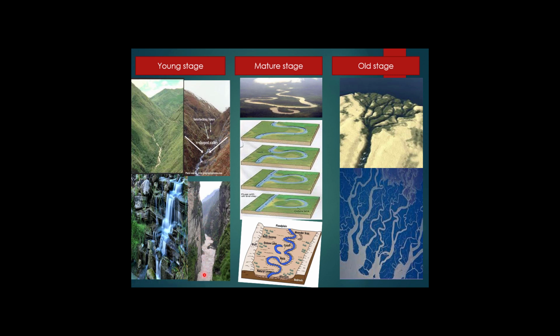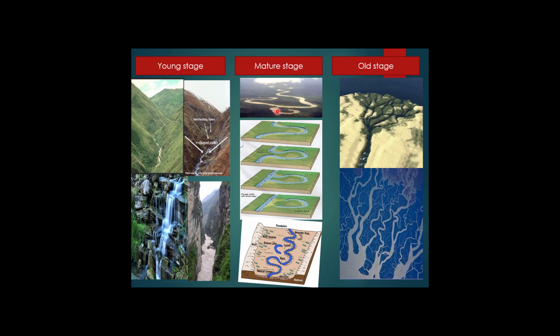You can see here, this is the gorge, a narrow stretch of the mountains through which rivers are flowing with high velocity because of high gradient or high slope. You can find the waterfalls and rapids in this region only. When the river enters the mature stage, you can find the meandering of rivers. The rivers are not flowing in a definite pattern; they are flowing where they find the slope is maximum, and these regions are characterized by oxbow lakes.